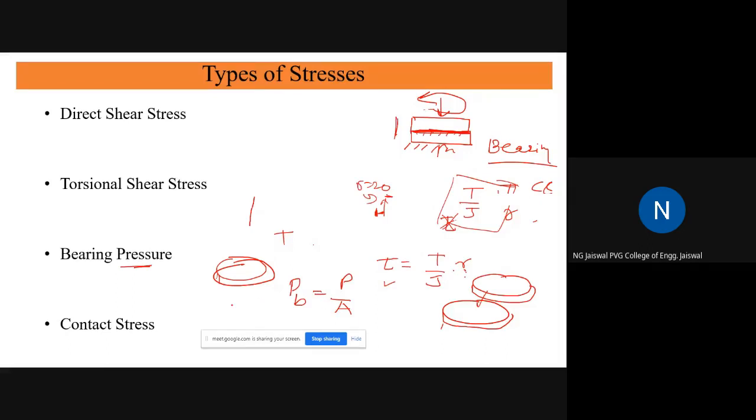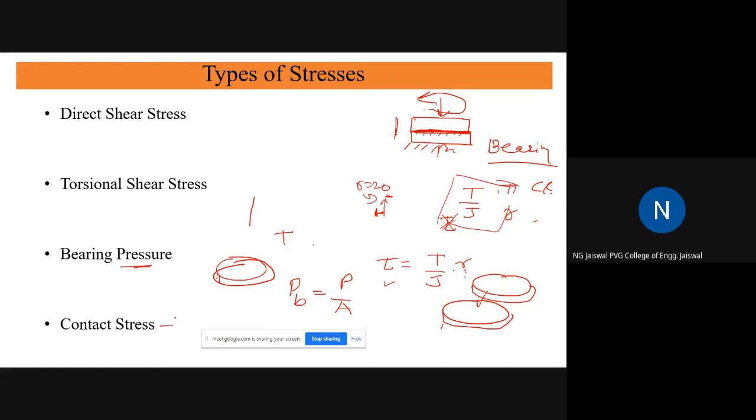This is bearing pressure. Contact stress is a little advanced topic. Whenever the advanced strength of materials subject is taught, contact stresses are discussed, because there are some derivations and assumptions in contact stresses. So we will not demonstrate or use contact stresses much in our course. But let me tell you some contact stress examples.